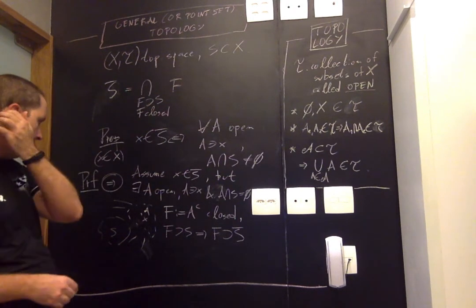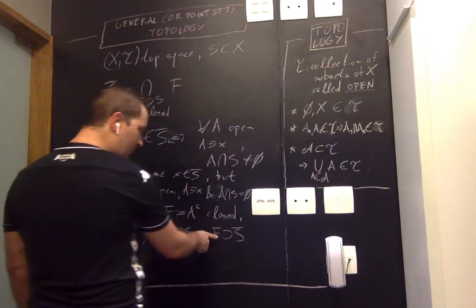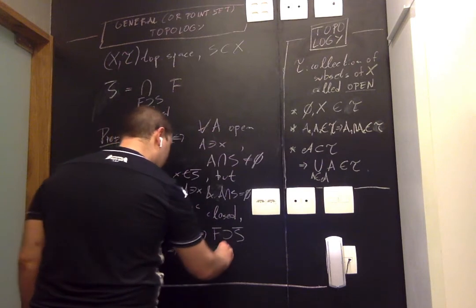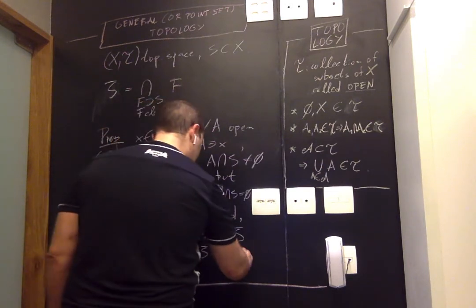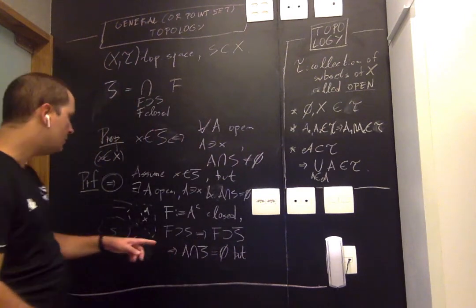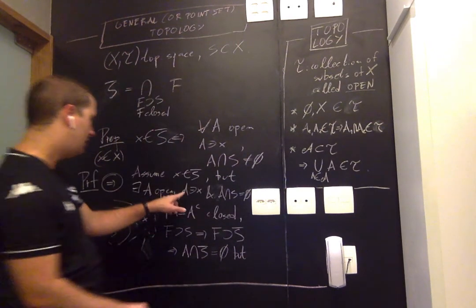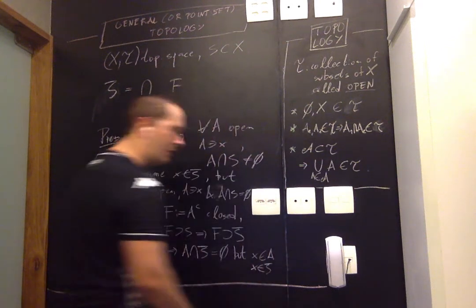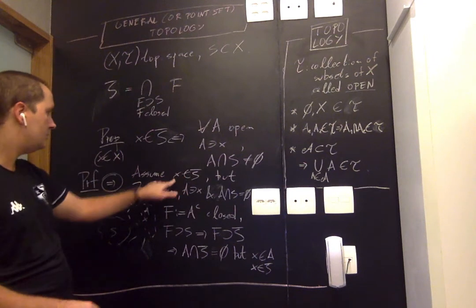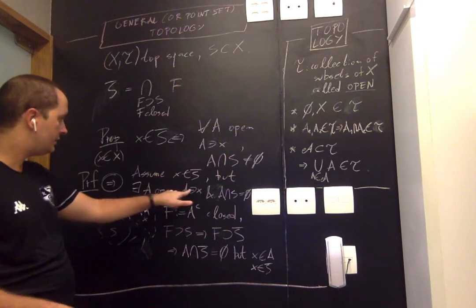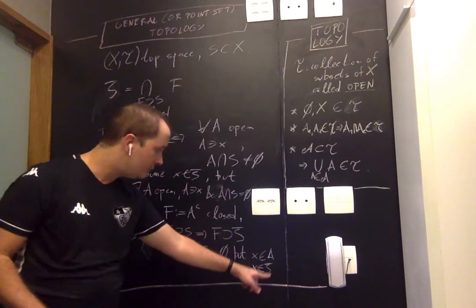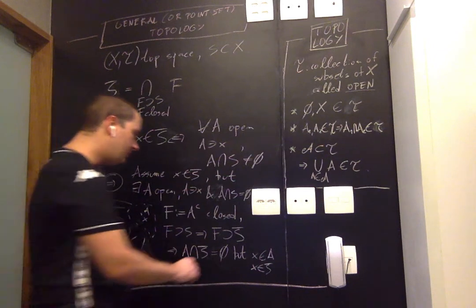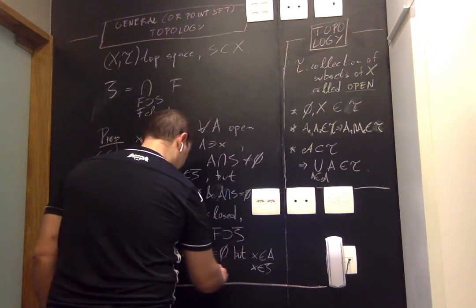Okay, so what are we saying here? Remember that F is a complement. So we're saying that A intersection S bar is the empty set. However, we assumed that x belongs to A and x belongs to S bar, right? So we started out by saying, assume x belongs to S bar and that there exists an open set, and so on. So x is an element that belongs to both A and S bar. Therefore, this intersection is non-empty and we have a contradiction.